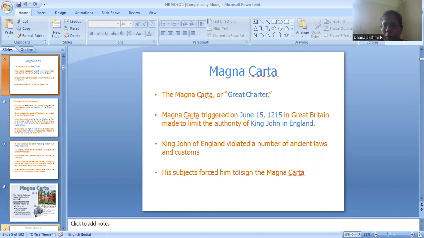This happened because he was considered the worst king of the country, as he ruled in very bad conditions. People were not satisfied with their ruler, because the king himself violated the ancient laws and customs. As a king, he was not ruling the country properly. So his own subjects, his own people, forced him to sign the Magna Carta in the year 1215, on June 15th.